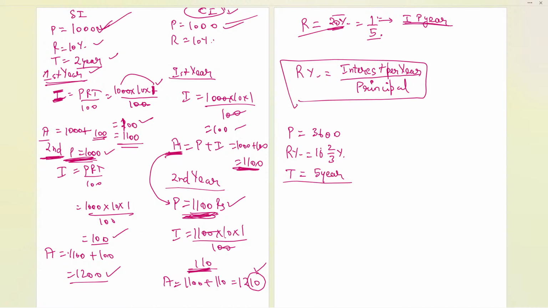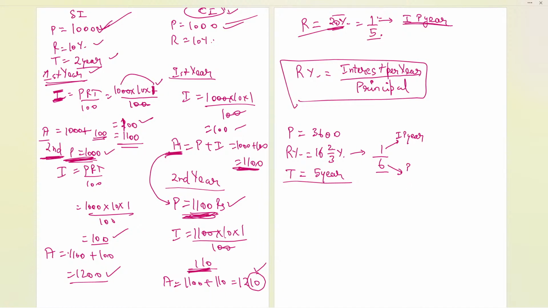Now in that case, the rate here is 1 by 6. I told you to learn the percentage to fraction part, because it might be used everywhere. Okay, Tushar. So now 1 by 6 is the fraction. If I say this 1, what is this 1? It is the interest per year. Fine. Now this is the principal we have over here.